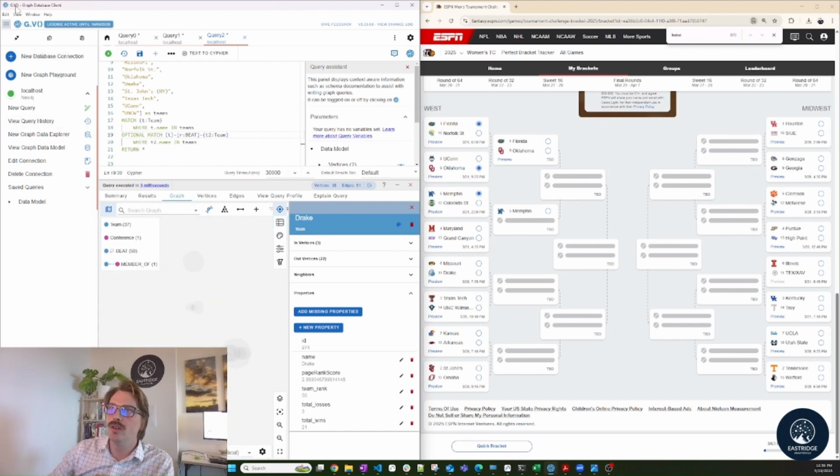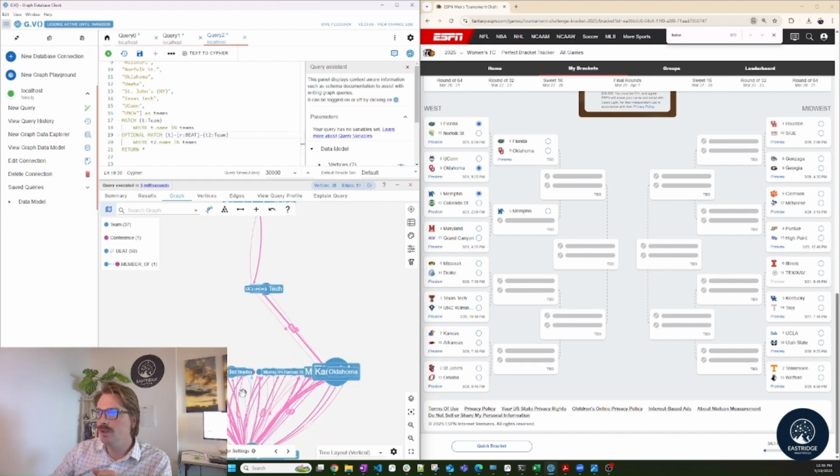By the way, I'm using a tool here called G.V. It's free open source to use. Highly recommend to get up and running with graph analytics.